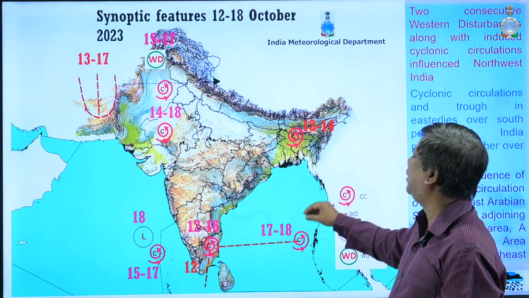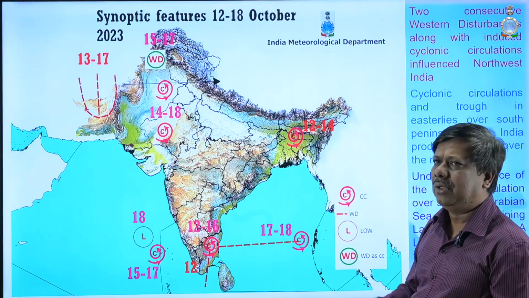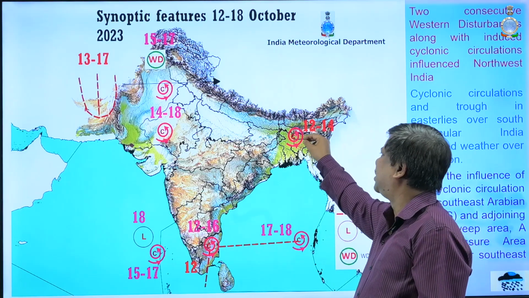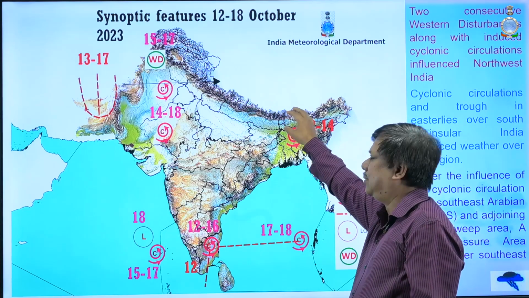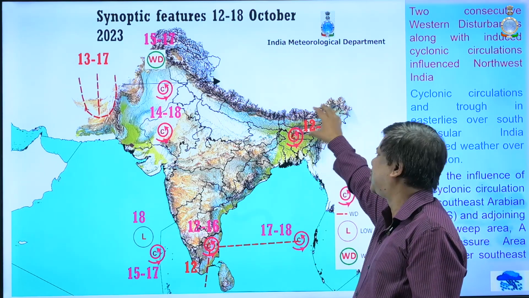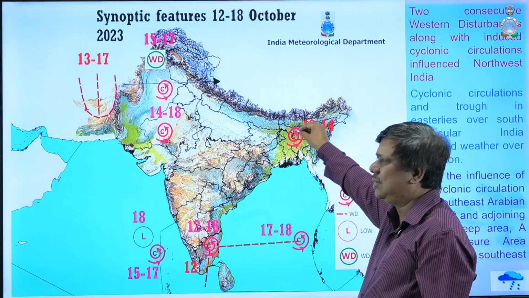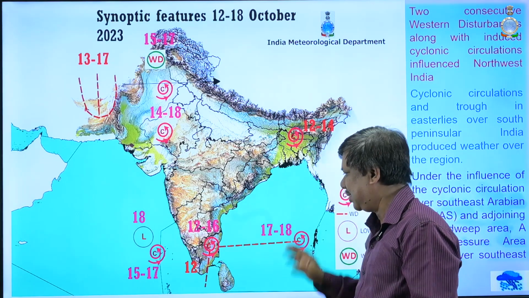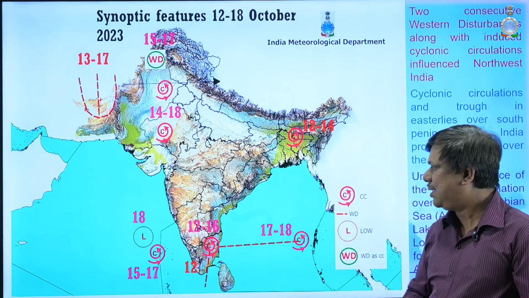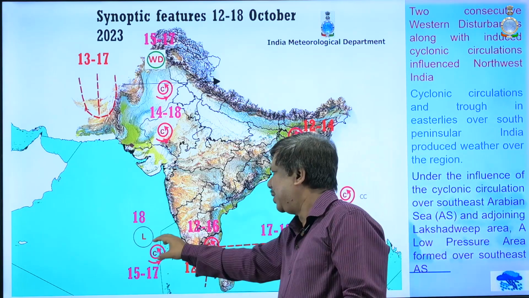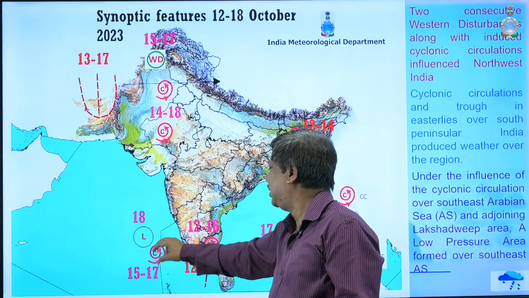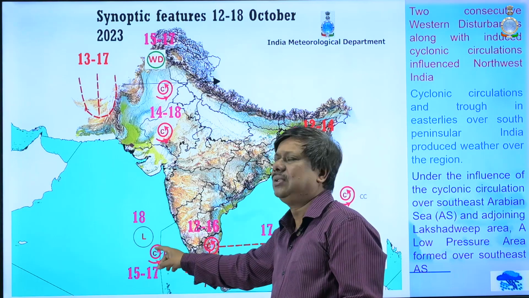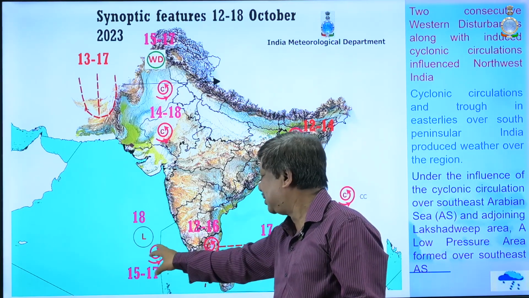In the beginning of the week there was some weather event over the northeast, Sikkim and Sub-Himalayan West Bengal region. And presently there is a low pressure system which developed from a cyclonic circulation over this region.